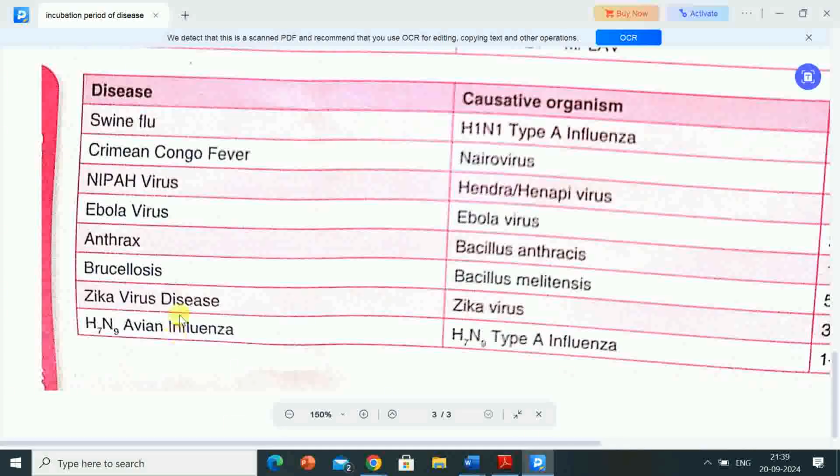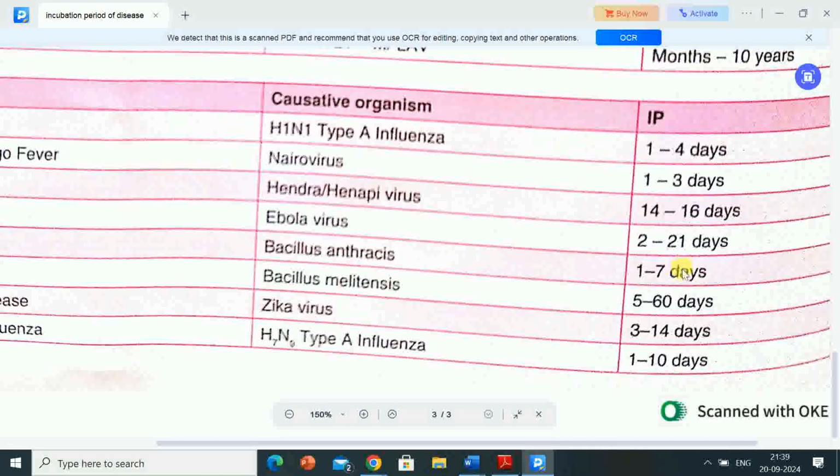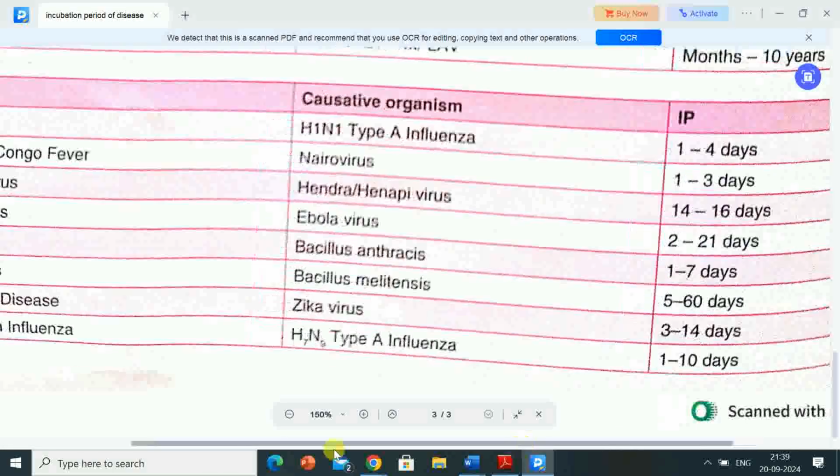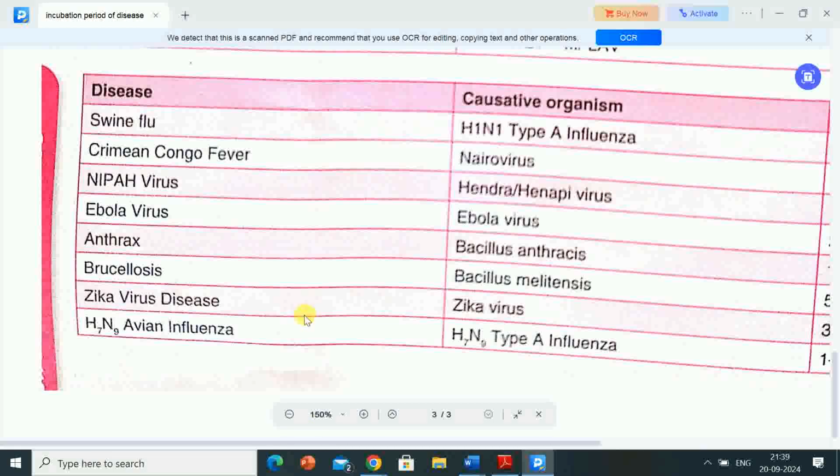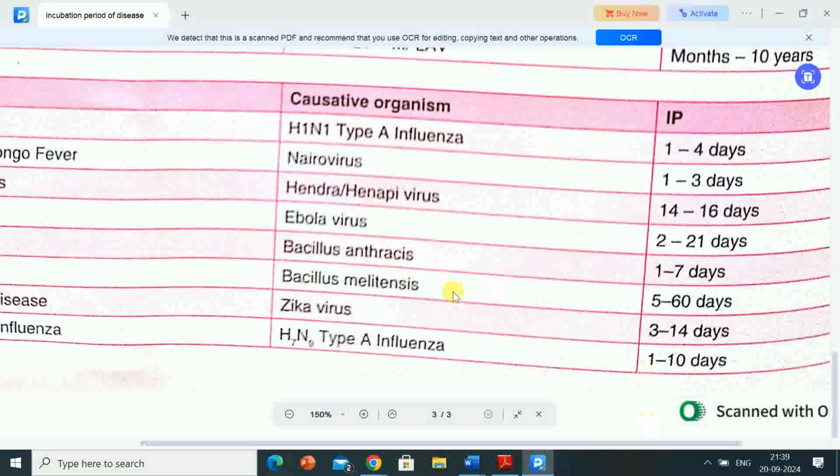Next disease is anthrax, causative organism Bacillus anthracis, incubation period 1 to 7 days. Next disease is brucellosis, causative organism Brucella melitensis, incubation period 5 to 60 days.